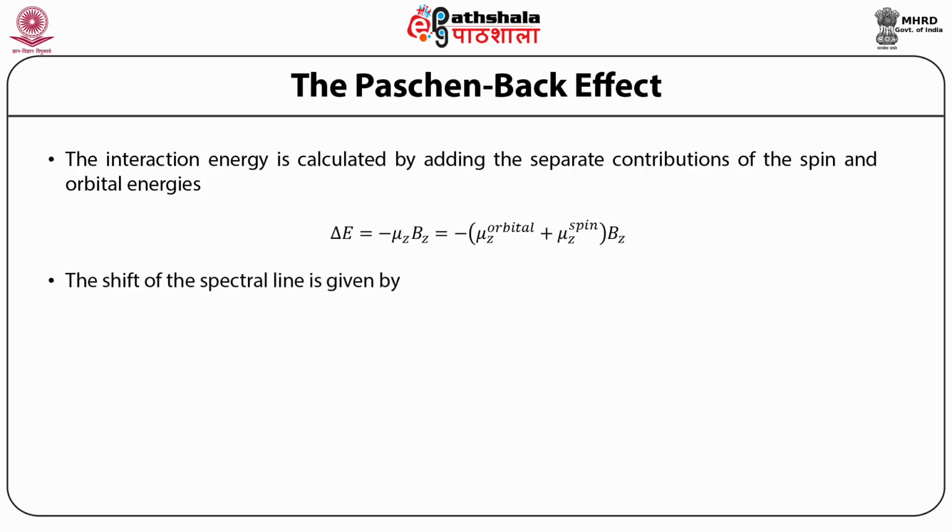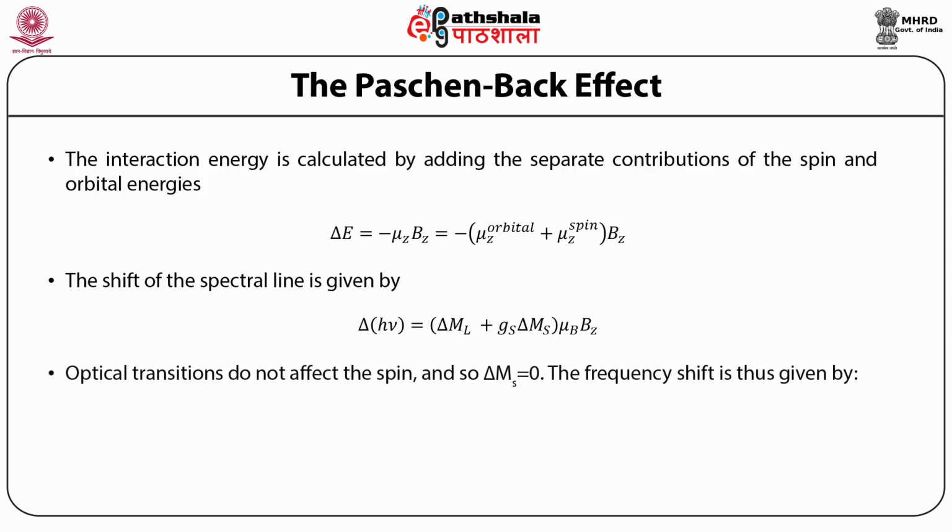The shift of the spectral line is given by Δhν equal to, bracket starts, Δm_l plus g_s into Δm_s, bracket closes, into μ_B into B_z.